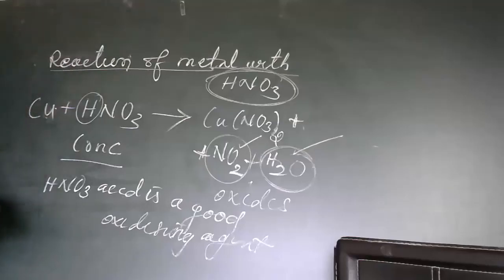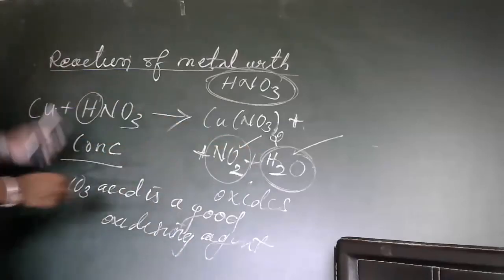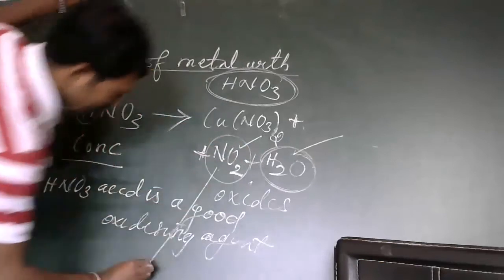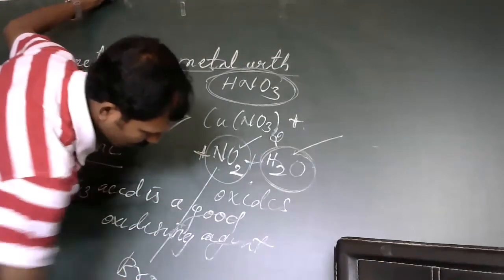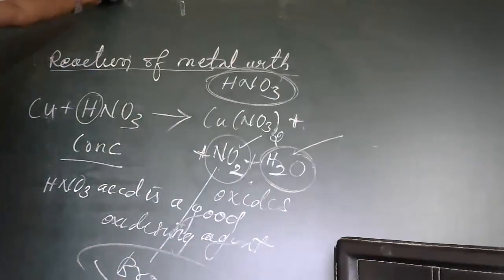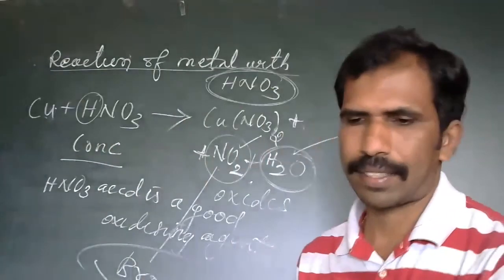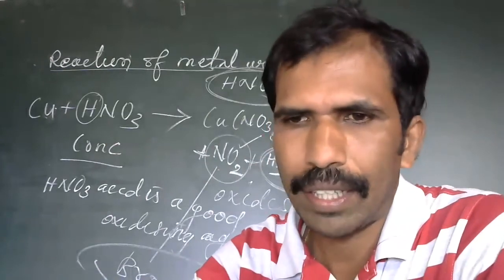So this is how the copper reacts with HNO3 to form copper nitrate, NO2 and H2O. Brown gas will be liberated. NO2 is a brown gas. Brown colored gas will be liberated. So I'll show you this reaction. This is how the metal reacts with the acids. If you have any doubt, you can ask now.